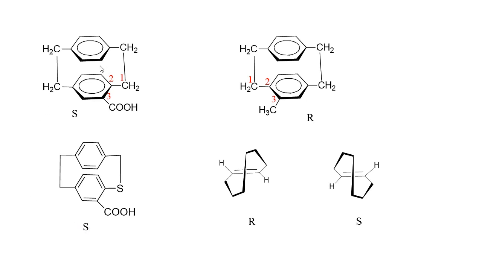Then see this example. See, it will be the pilot atom. Then 1, 2, 3. 1 to 2 to 3 traverse an anti-clockwise turn. Thus this molecule will be S, right?